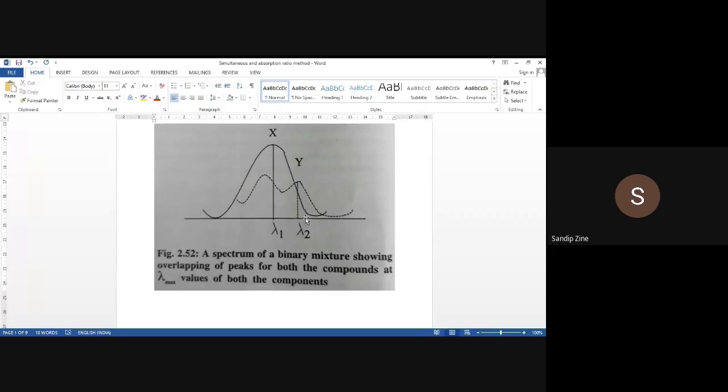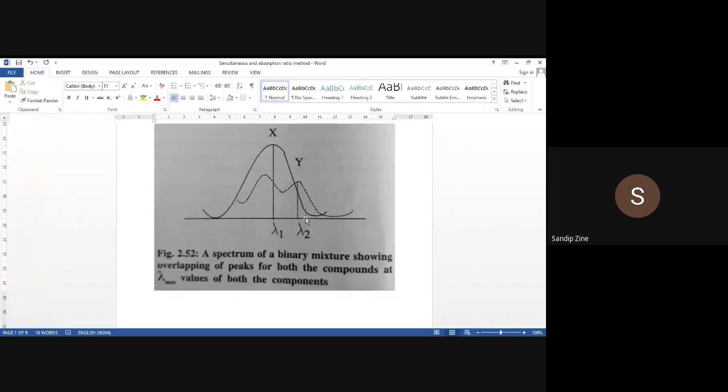So for example, you can write down in your notebook, the first point is to determine the lambda max of X and Y. Second point, what you will write down? Absorptivity value of X and absorptivity value of Y component.